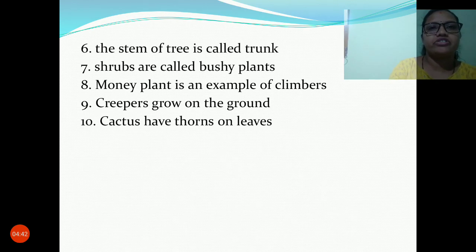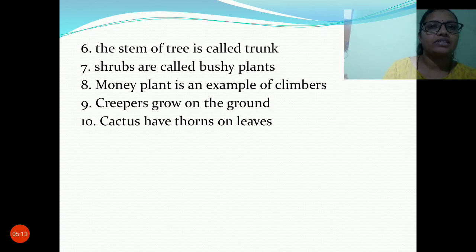The stem of the tree is called the trunk. Shrubs are bushy plants. Money plant is an example of climbers. Creepers grow on the ground. The plants which grow on the ground are called creepers, correct?